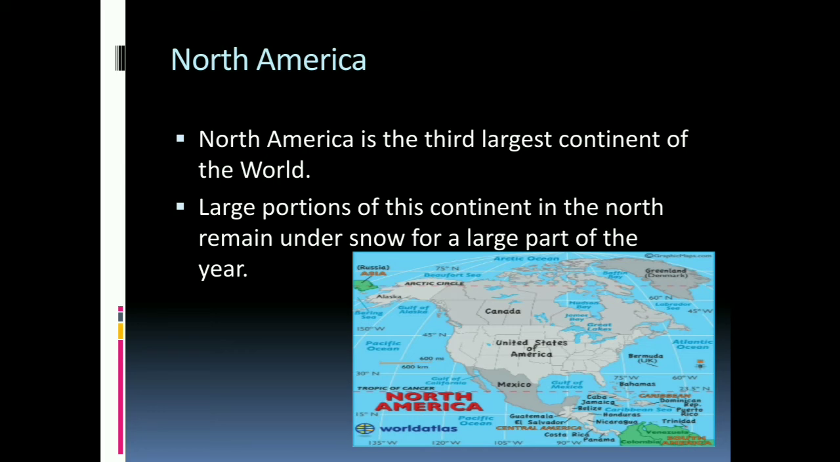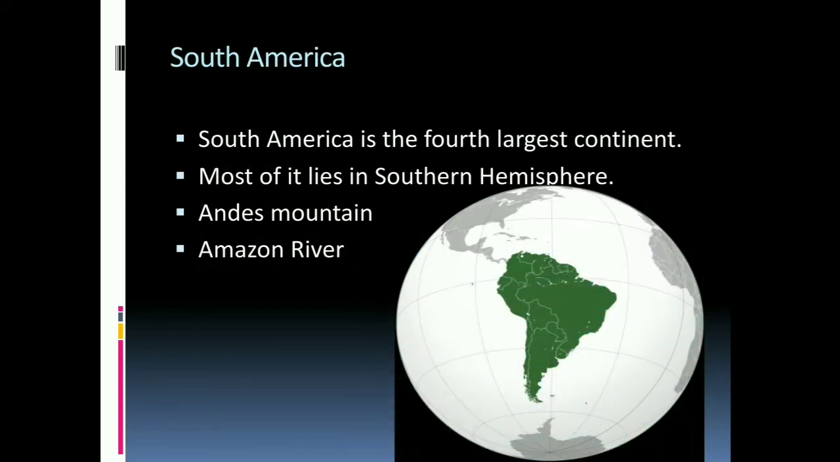Now we come to the next continent, South America. South America is the fourth largest continent. Most of it lies in the southern hemisphere. It has the Pacific Ocean in its west and the Atlantic Ocean to its east. The longest mountain chain of the world, called the Andes Mountains, lies on its west side. South America also has the world's largest river, the Amazon River, which runs from the Andes Mountains in the west to the Atlantic Ocean in the east.